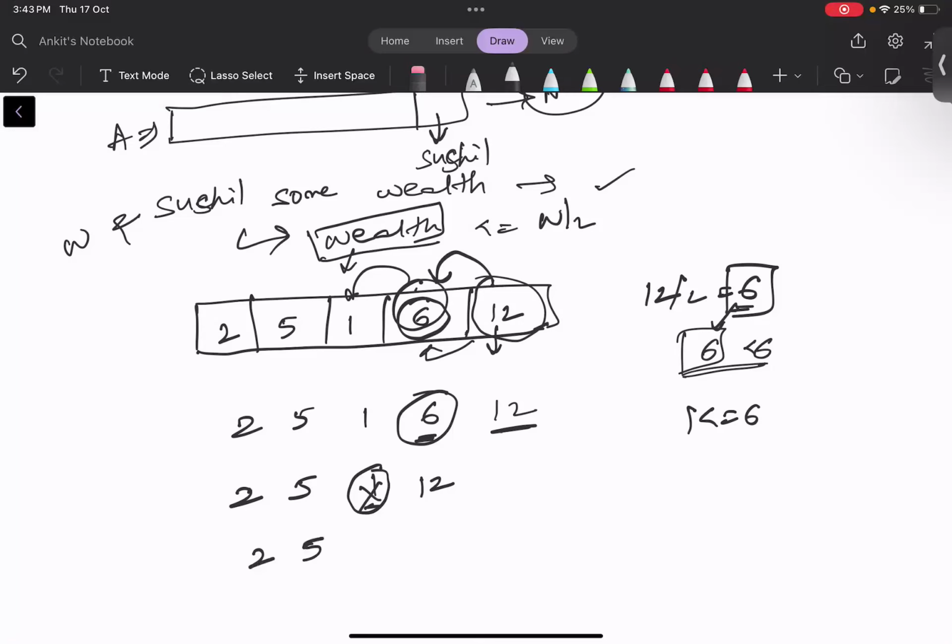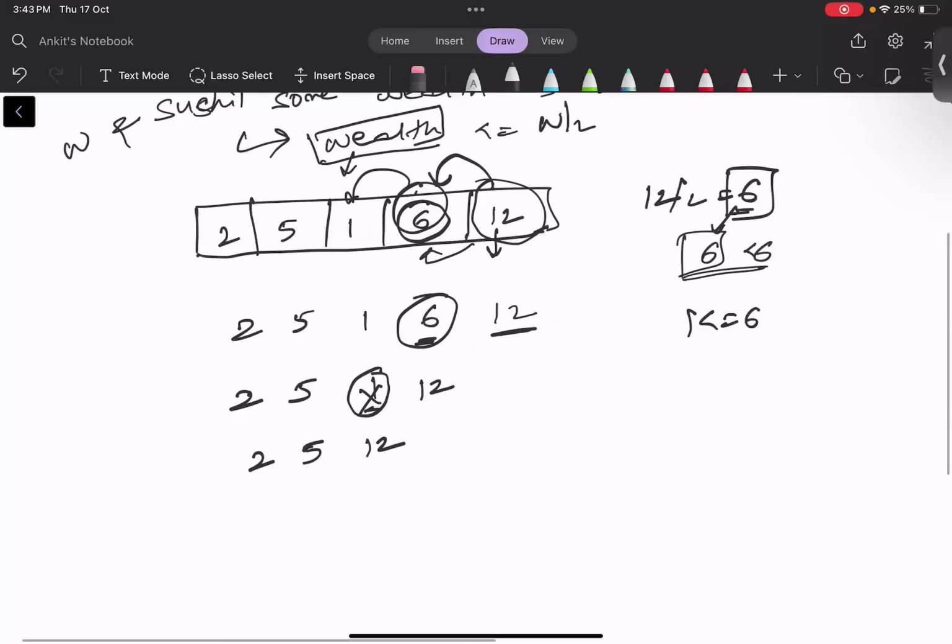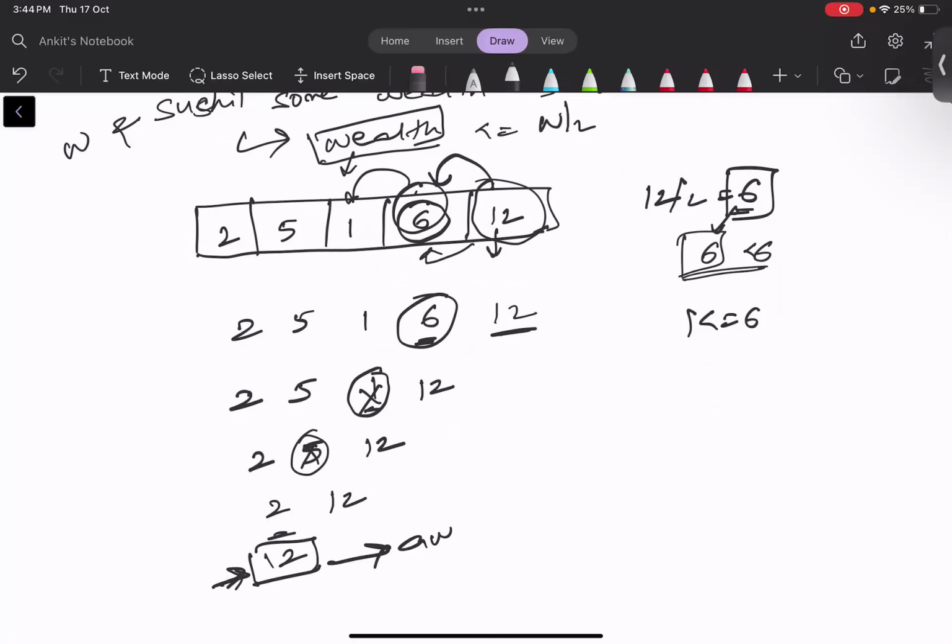Now 2, 5 and 12. Here too this person is eliminated because 5 is less than or equal to 6. So 2, 12, and even 2 will be eliminated. 12 is the wealth of Sushil, so he gets into the first position. We need to return this position as our answer.